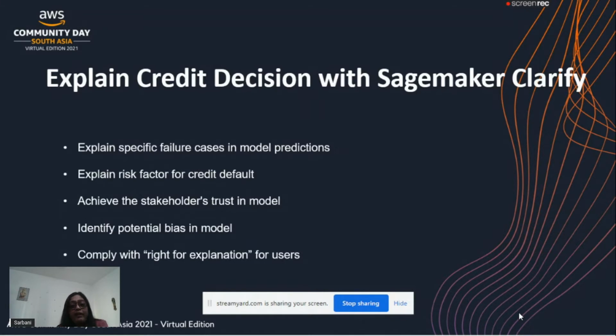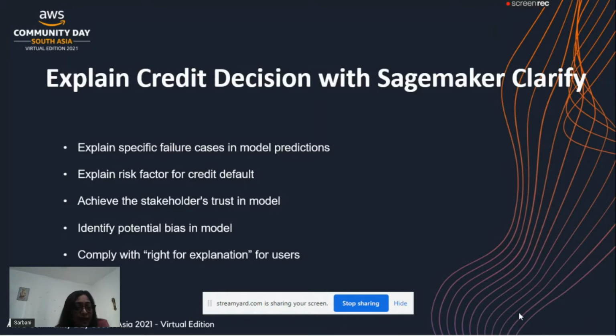Now, what exactly is Clarifai doing here? It will explain the specific failure cases in the model predictions. Then it will help us explain the risk factors associated with the credit applications. It will help us achieve the stakeholders' trust in the model and identify potential bias in the model. If a certain bank is rejecting a certain set of applications, it's very important to check whether there is a potential bias present in the system or not.